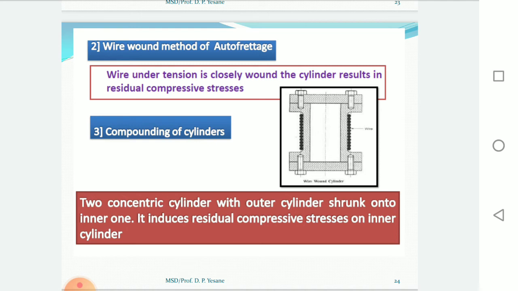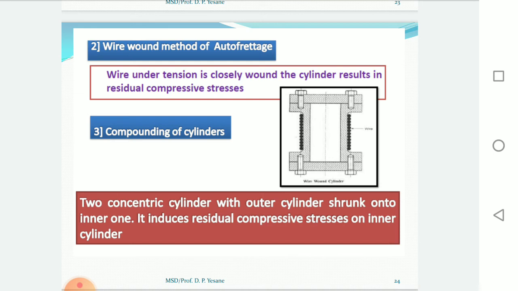It's like the same wire wound method. While wrapping, the tape is heated so that on cooling it will induce the initial compressive stress in the cylinder. For proper wrapping, spiral grooves are cut on the cylinder surface. The tape is also grooved so that it will interlock with the succeeding layer. To get the proper interlock and to increase the axial strain, the succeeding layer is offset from the preceding layer.